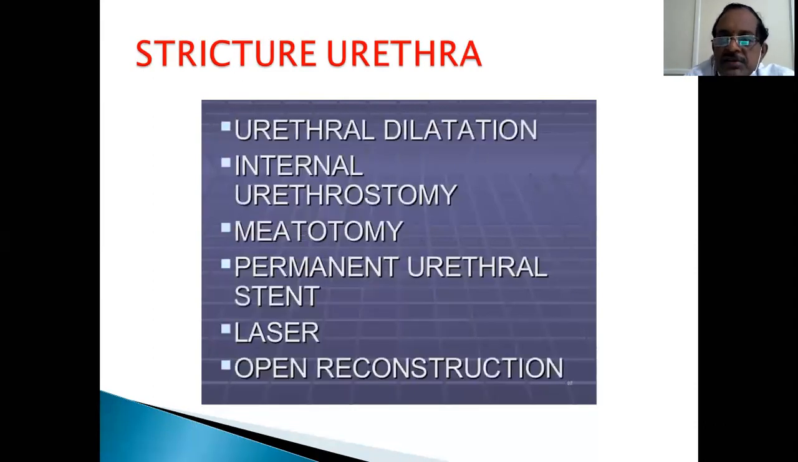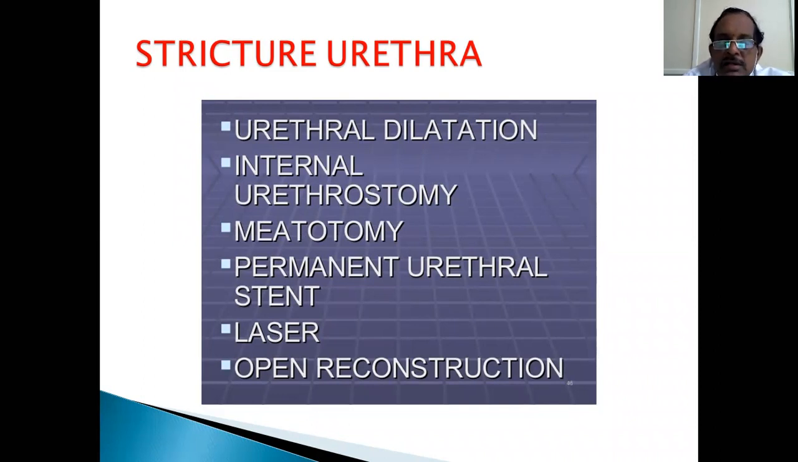And what is the treatment for stricture? Previously, we used to do blind urethral dilatation. Nowadays, it is not done. A urethral dilator is passed, gradually increasing the size, until you reach a particular size. That is urethral dilatation. It is a blind procedure where you can damage the urethra or the adjacent rectum.